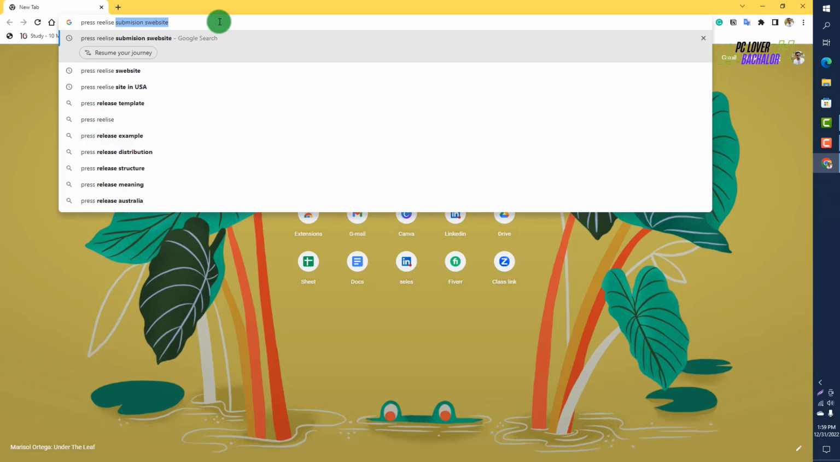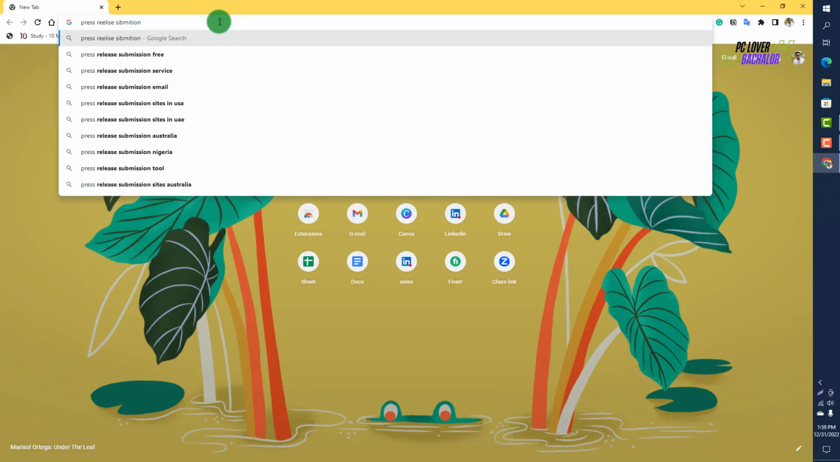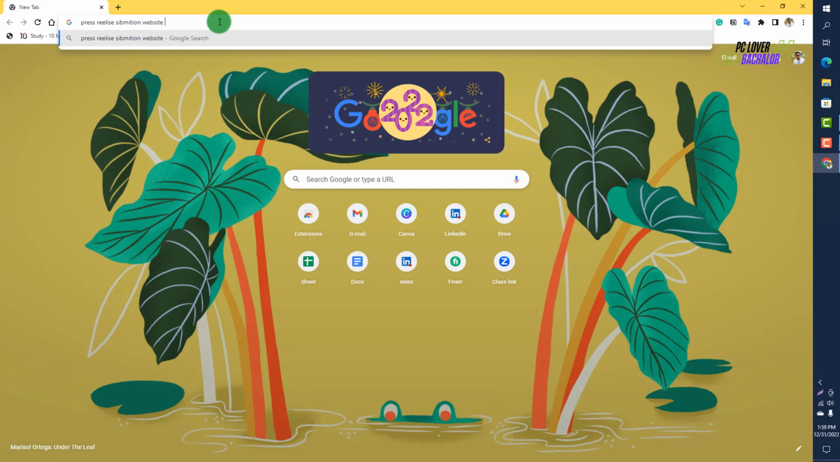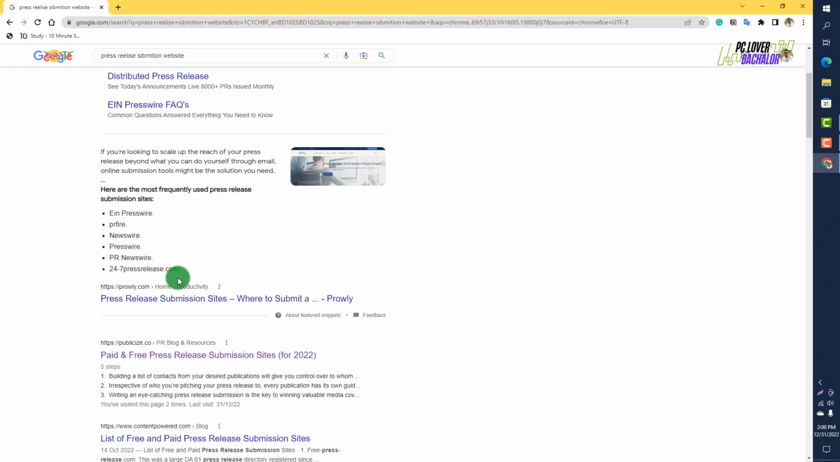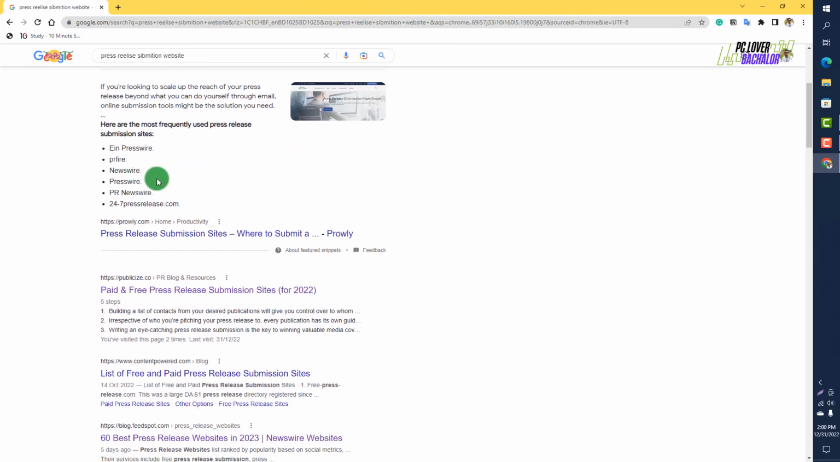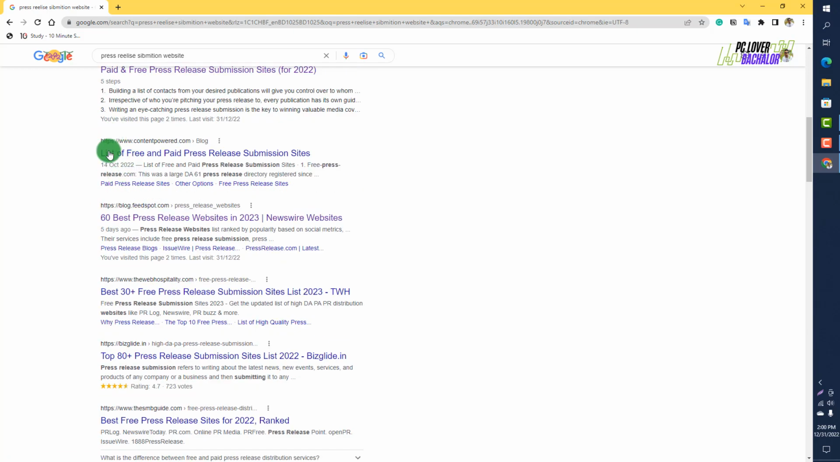Press release submission website. Okay. And hit enter. Here we go. This is the press release site. If you need, this is the press release site, paid and free. You can release your news page by using a paid press release site, or you can release your news by using a free press release site.